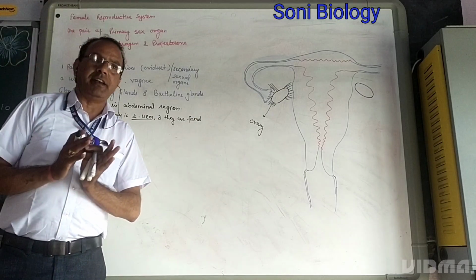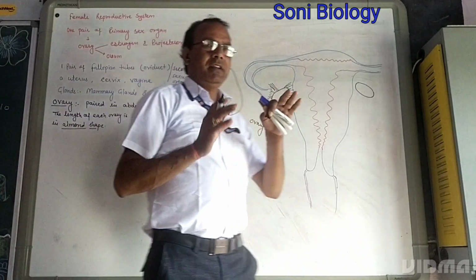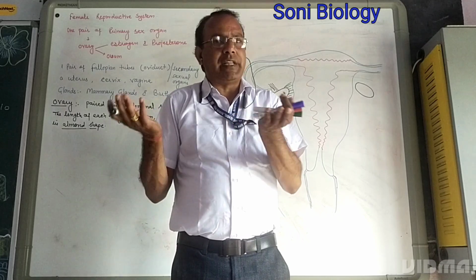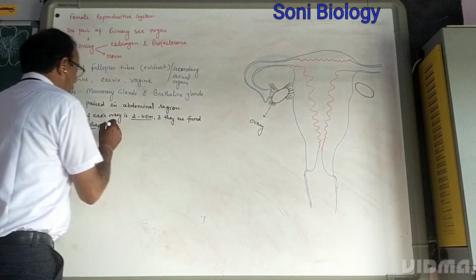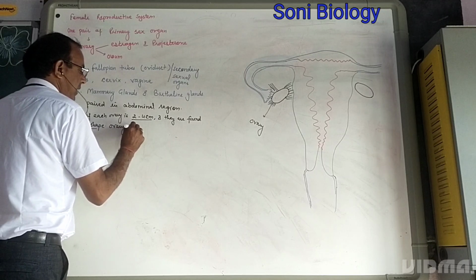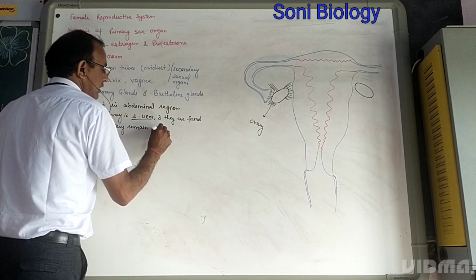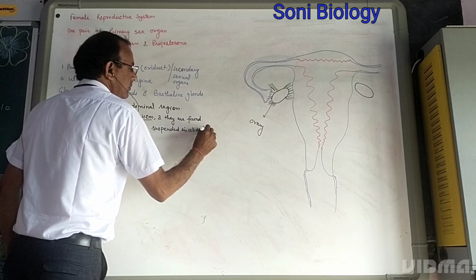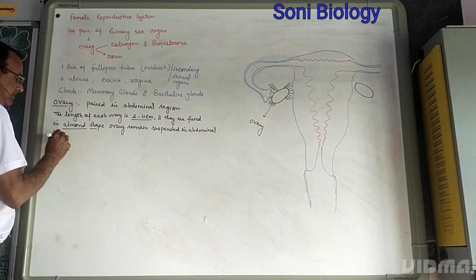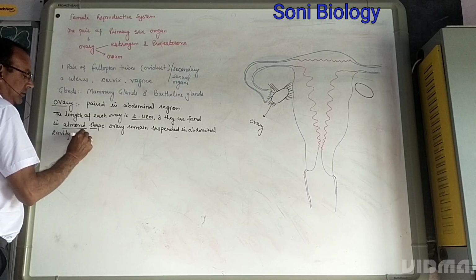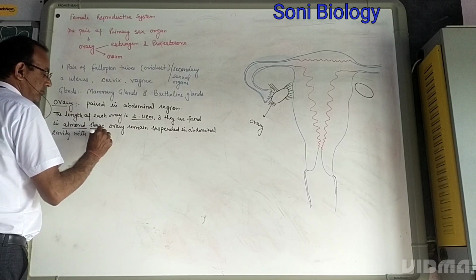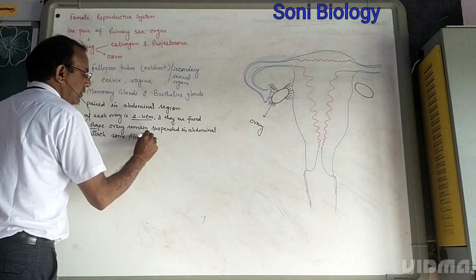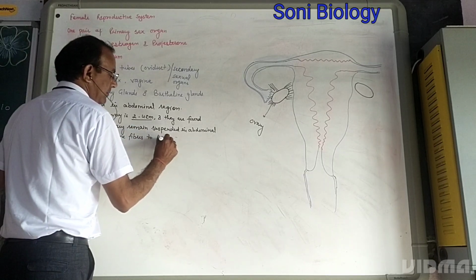The ovary remains suspended in the abdominal cavity. Suspended means that the ovary remains attached to something, and that something is the abdominal cavity, with some fibers attached to the abdominal cavity.